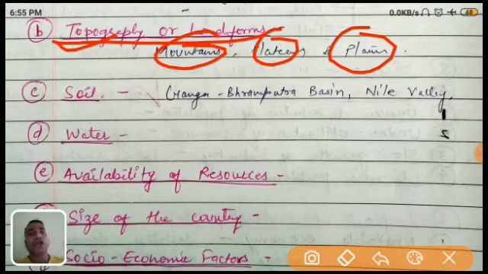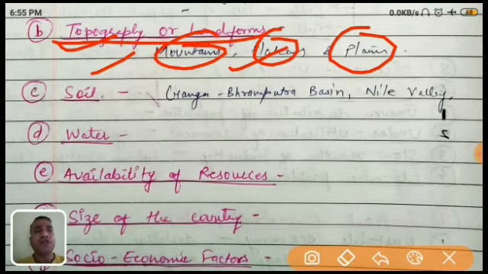Basically, it is in the northeastern part, which is called the Seven Sisters. In the Seven Sisters, the way of living, or the surviving of life, is very difficult because the terrain, the topography, is very uneven, very hilly. So that's why the construction of houses, transportation, many problems are there. So that's why the topography, the landform, is a very important factor.